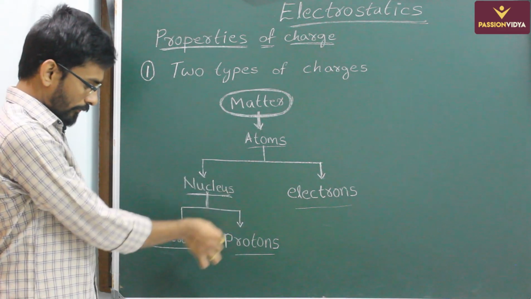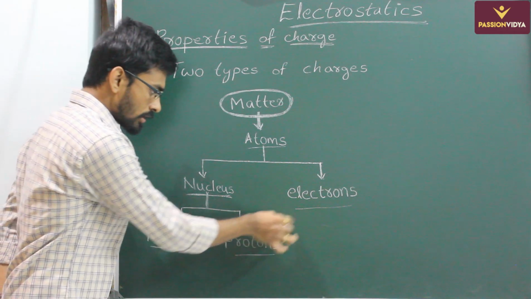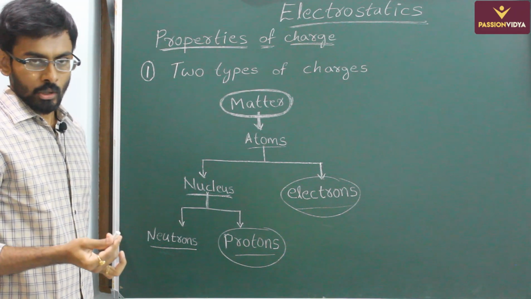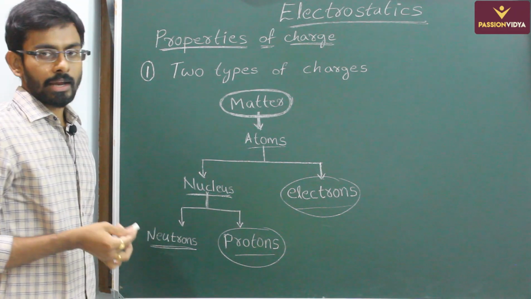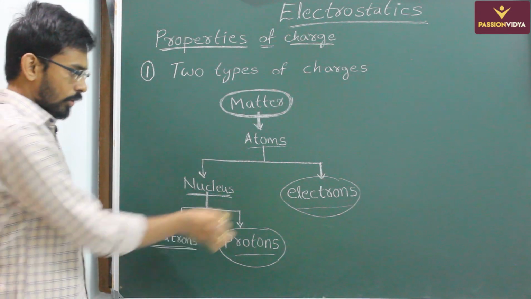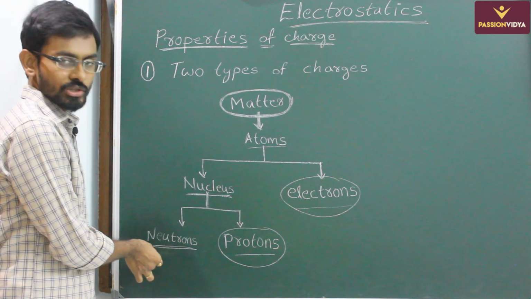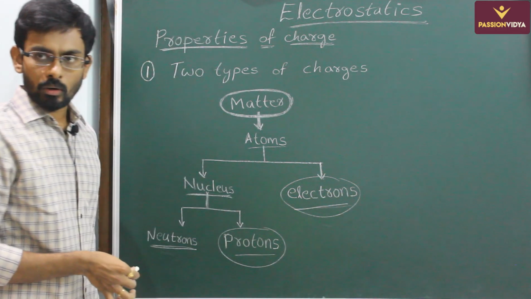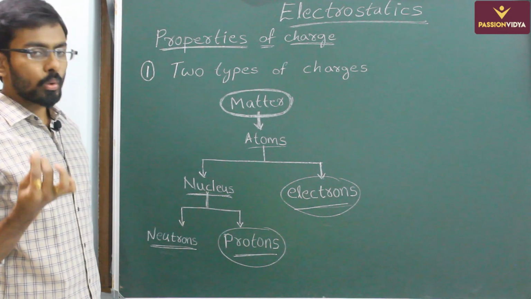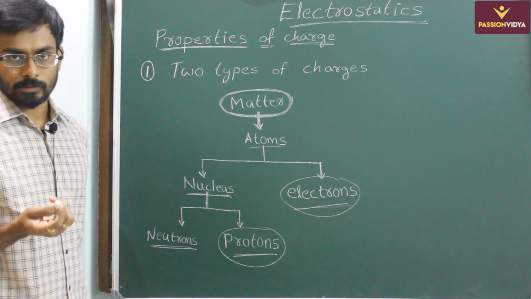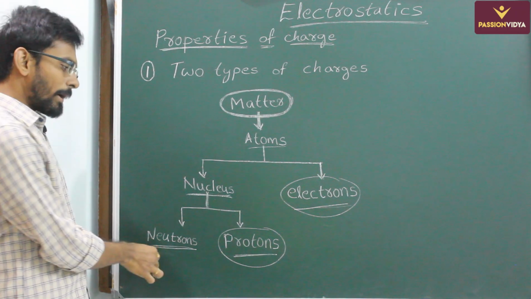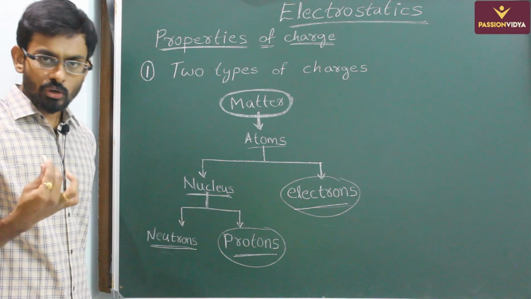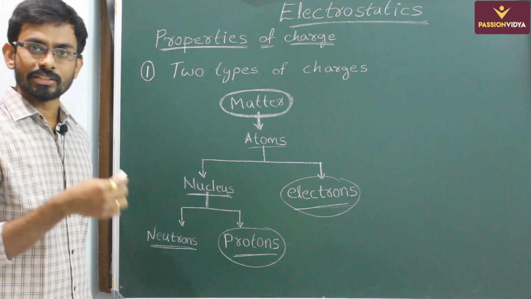When you look at these fundamental particles, electrons and protons are exhibiting electric effects, whereas neutrons are not exhibiting any electric effects. It means electrons and protons have charge but neutrons do not have any charge. Now when you analyze the charge on electrons and the charge on protons, these two are of different nature, they are not of the same nature. Unlike mass: all these fundamental particles have mass, neutrons have mass, protons have mass, and electrons have mass, and the nature of mass in the 3 fundamental particles is the same.